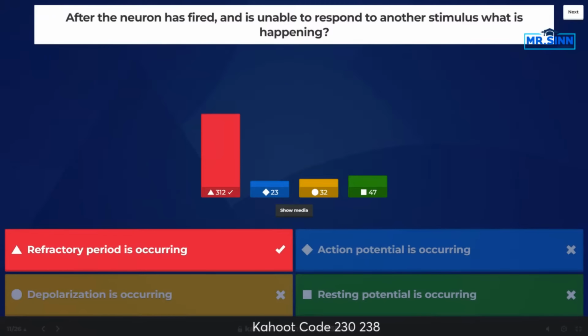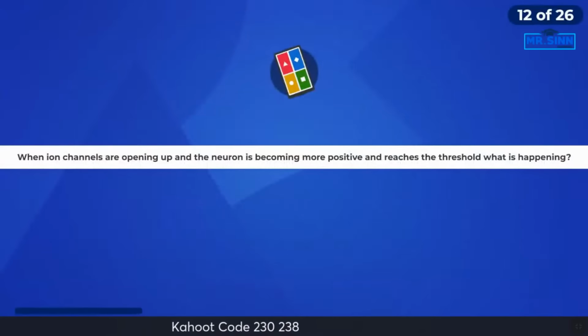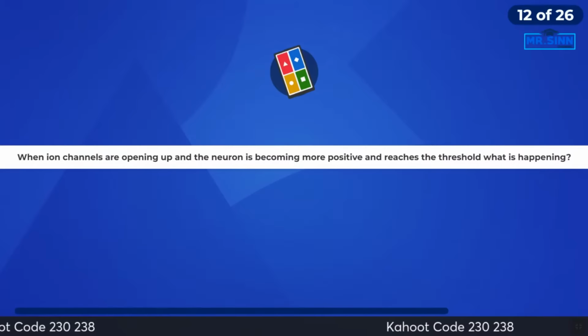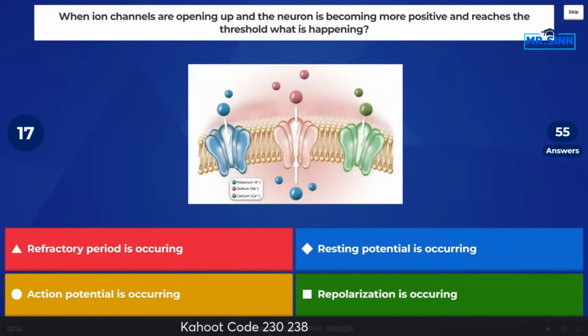So we did just talk about this one. Remember the refractory period. This is that time period the cell can't fire. It actually needs to wait until repolarization occurs. Once it occurs, then the cell goes back to its resting potential. So, cool. Majority of people did get that one. All right. Next question. Kind of skipped the leaderboard there. Next question is up. When ion channels are opening up and the neuron is becoming more positive and reaches the threshold, what is happening? So we're on our neuron questions right now.